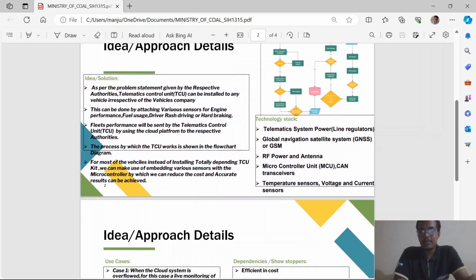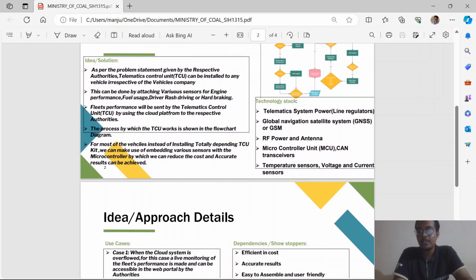And this is the technology stack. See, for TCO we need line regulators, DC to DC converters in order to give the power, and global GSM also we can use here, or global navigation satellite system, GNSS also we can use for providing the location. We need to provide the location to the respective authorities, right? The vehicle location should be sent. For that we are using this. And RF power and antenna, this is for receiving and transmitting. As you know, for long range distances we need to use the radio frequency powers, like the electromagnetic waves. That's why we are placing this.